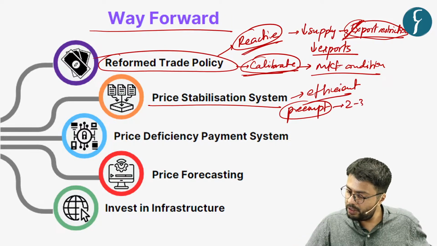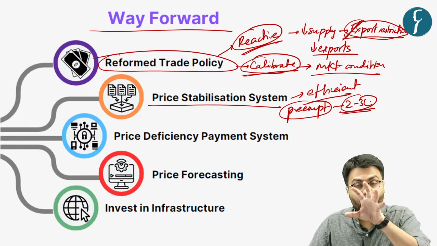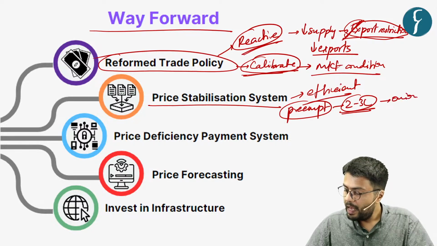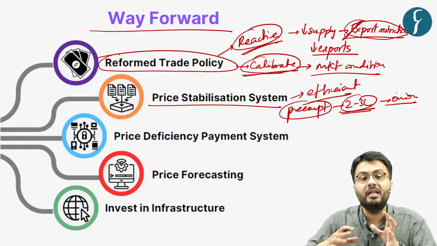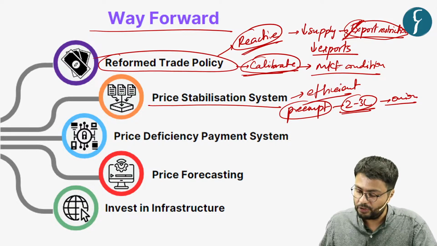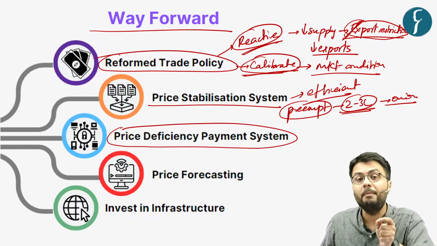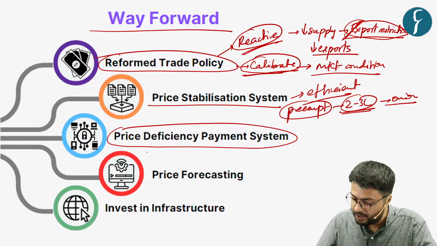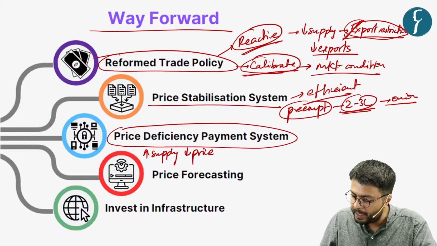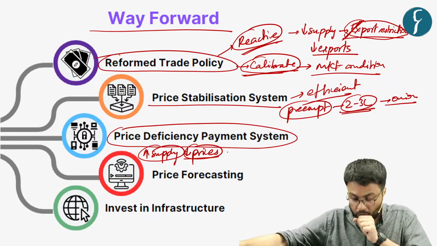And according to this step, the government should preemptively procure important commodities such as onion, and these onions can then be liquidated in the open market in case of a reduction in the supply of onions. Also, the government needs to introduce what is called a price deficiency payment system. Because as I've already highlighted, whenever there is an increase in supply of horticultural commodities in the market, it lowers the prices of horticultural commodities. So because of this factor,